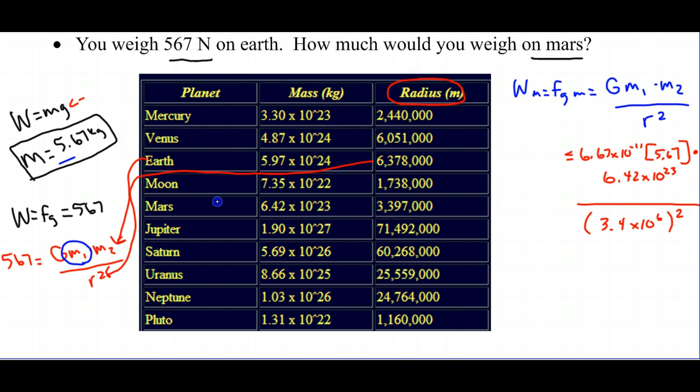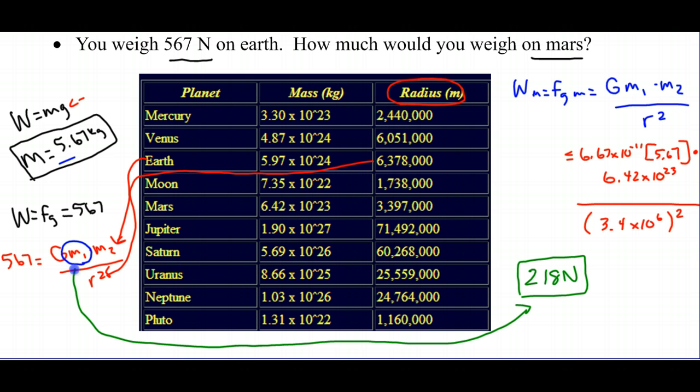And when you do that and you simplify, I think if you use 5.67, you won't get this number, but if you use this mass that you correctly solve for down here, you will get this. You will get 218 newtons, roughly. If you got something slightly different, remember I used this mass for calculating this. But if you use 5.67, you will get something slightly smaller than 218 newtons. But think about it like this. If you weigh 567 newtons on Earth, on Mars you weigh 218 newtons. That means that you are half as heavy on Mars as you are on Earth.